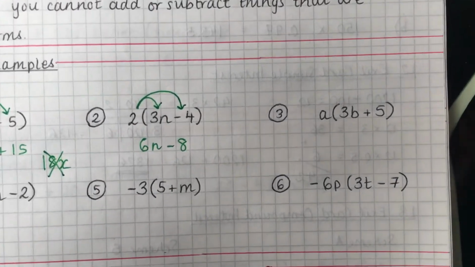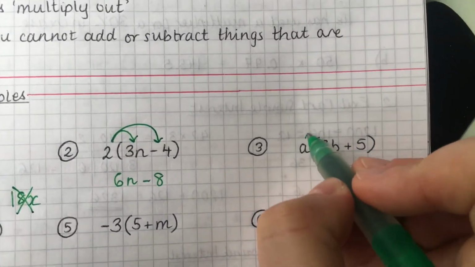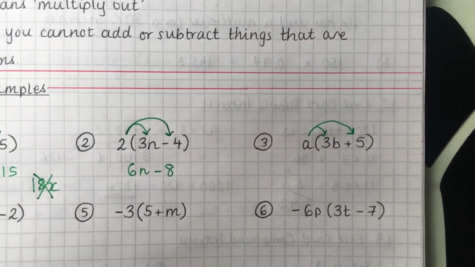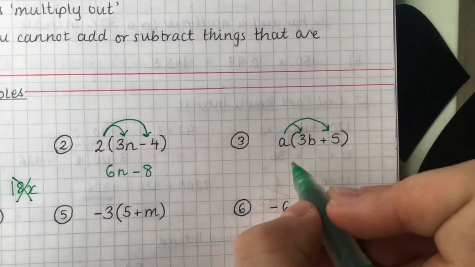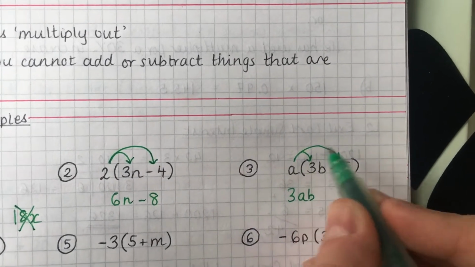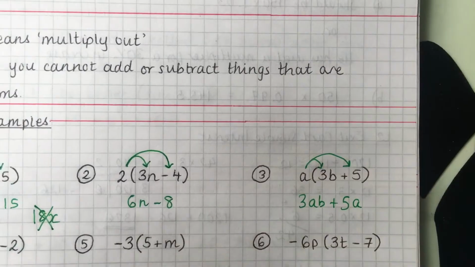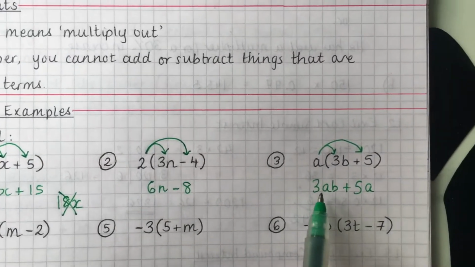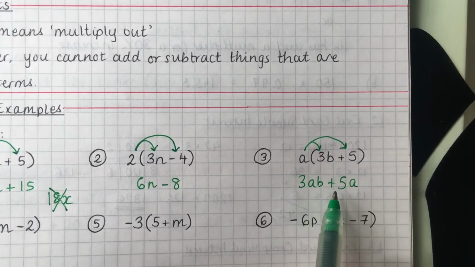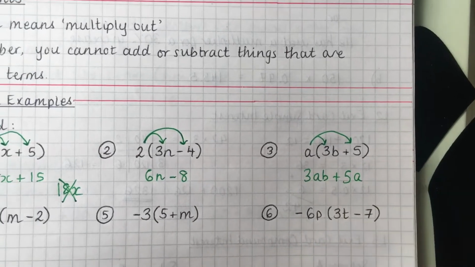Question 3. This time we're doing a letter on the outside, but all the rules are the same. So we're doing a times 3b and then a times 5. Now a times 3b is 3ab. Now we do like to write it in alphabetical order. And then a times 5 is 5a. And don't forget, we always put the number before the letter in algebra. Again, we can't add these together because they're not like terms. For us to be able to add these, it would have to be ab here and ab here. So that is your final answer.